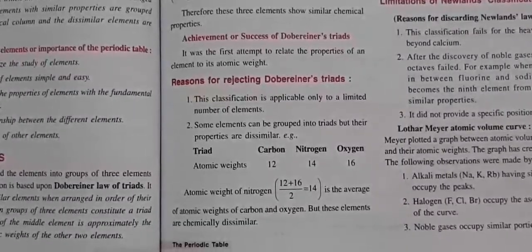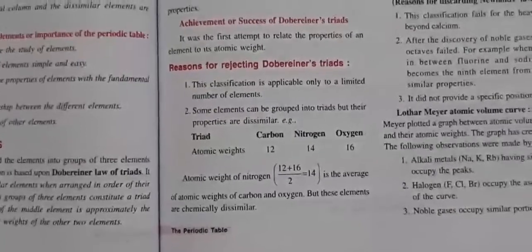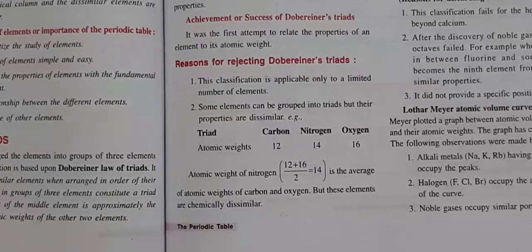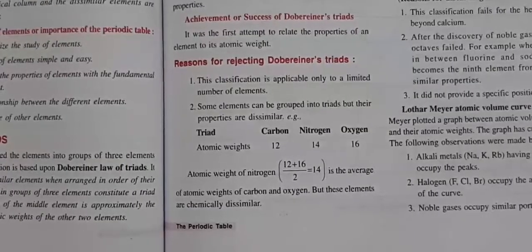Reason for rejecting Debonnier's triad. This classification is applicable only to a limited number of elements. Some elements can be grouped into triads, but their properties are dissimilar. Like here, carbon, nitrogen, oxygen, one triad he has formed, in which carbon, nitrogen and oxygen are 12, 14, 16, but the properties are totally not the same. They are dissimilar properties. So this was the reason.